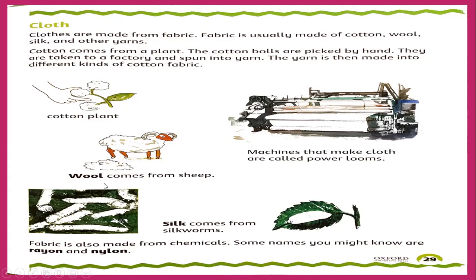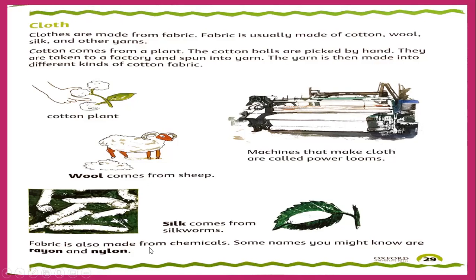For cold places, they used to wear wool clothes made from this fabric. Then silk comes from silkworms. It's a small insect, just like wool comes from the sheep, silk comes from the silkworm. It's a small insect which provides us silk. It's a kind of fabric and it looks very shiny and beautiful.